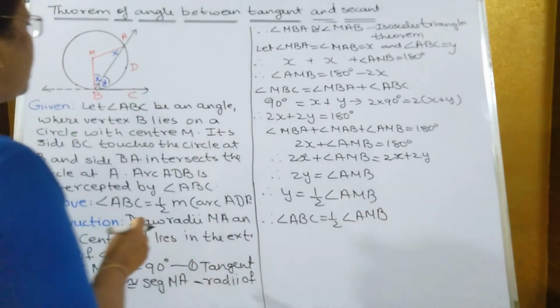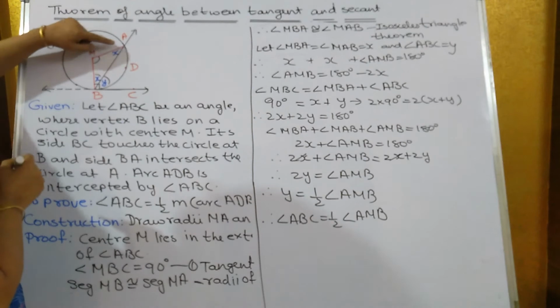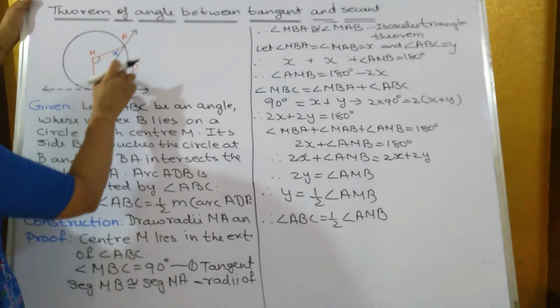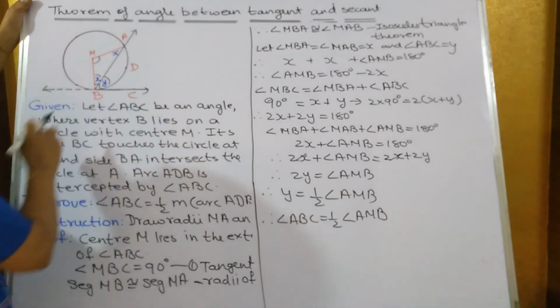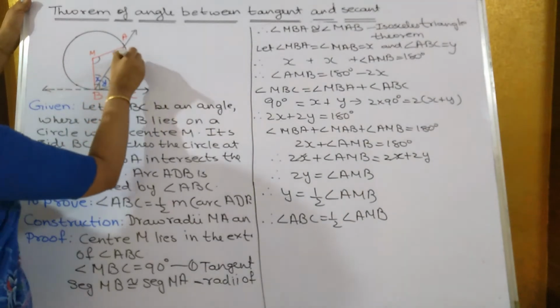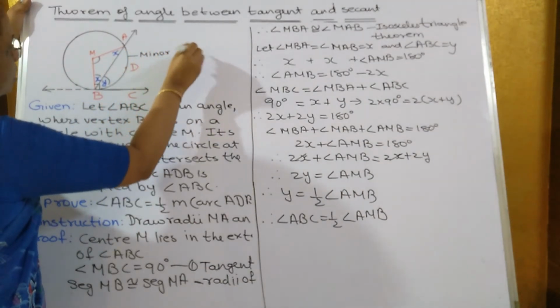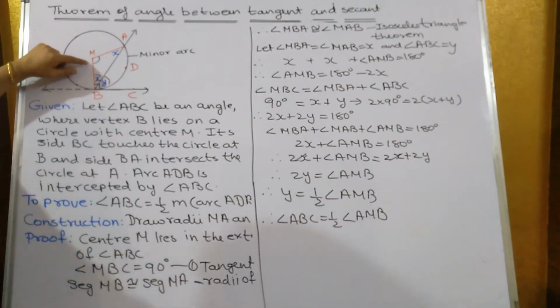Now AMB is a central angle. Why? M is the center, so angle AMB is a central angle. So what is the measure of the minor arc ADB? That is a minor arc. We have studied in the beginning that the measure of the minor arc is always equal to the central angle.